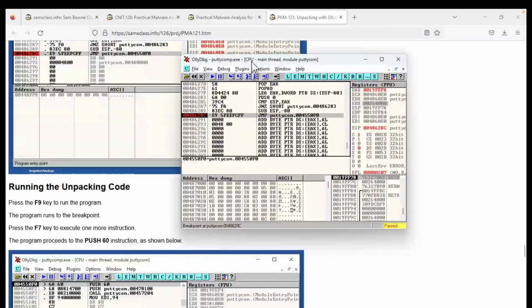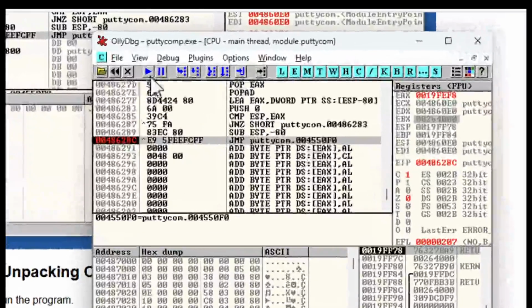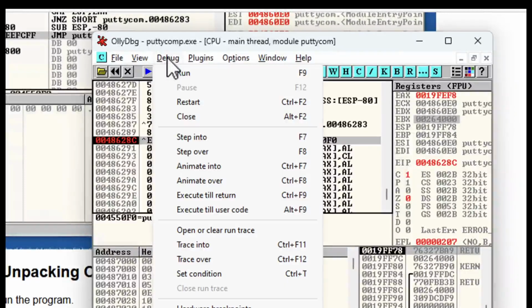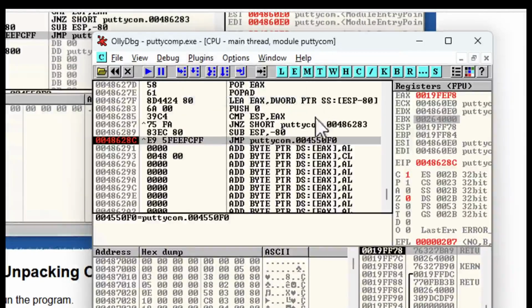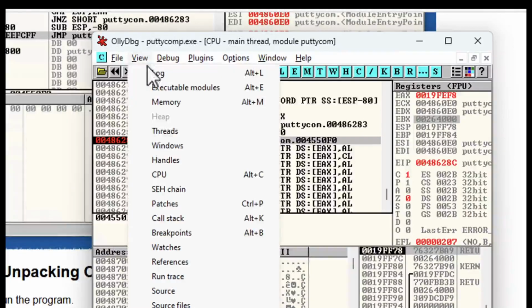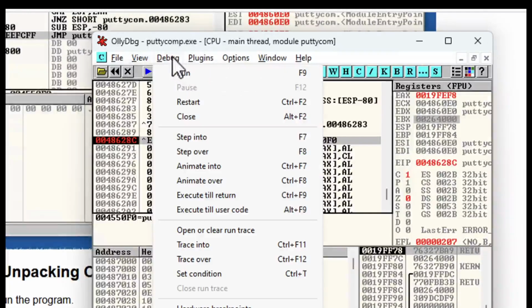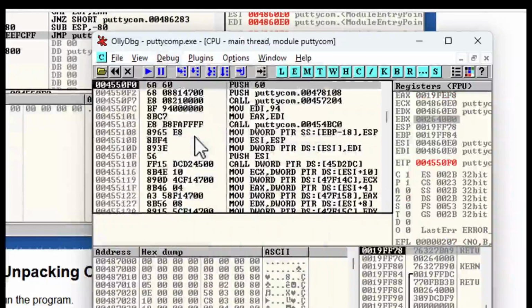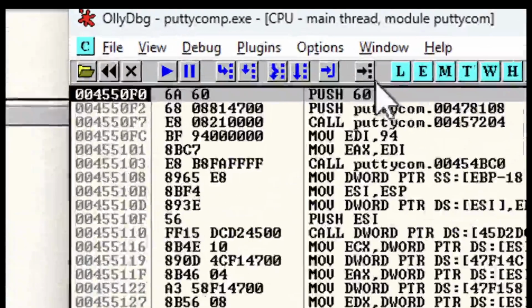Now I want to make one more step, which I can do with the F7 key, or debug step into, the same thing. Because the unpacking is done, I want to jump to the start of the unpacked code. Now notice what I've got: push 60, push PuTTY, move EDI.